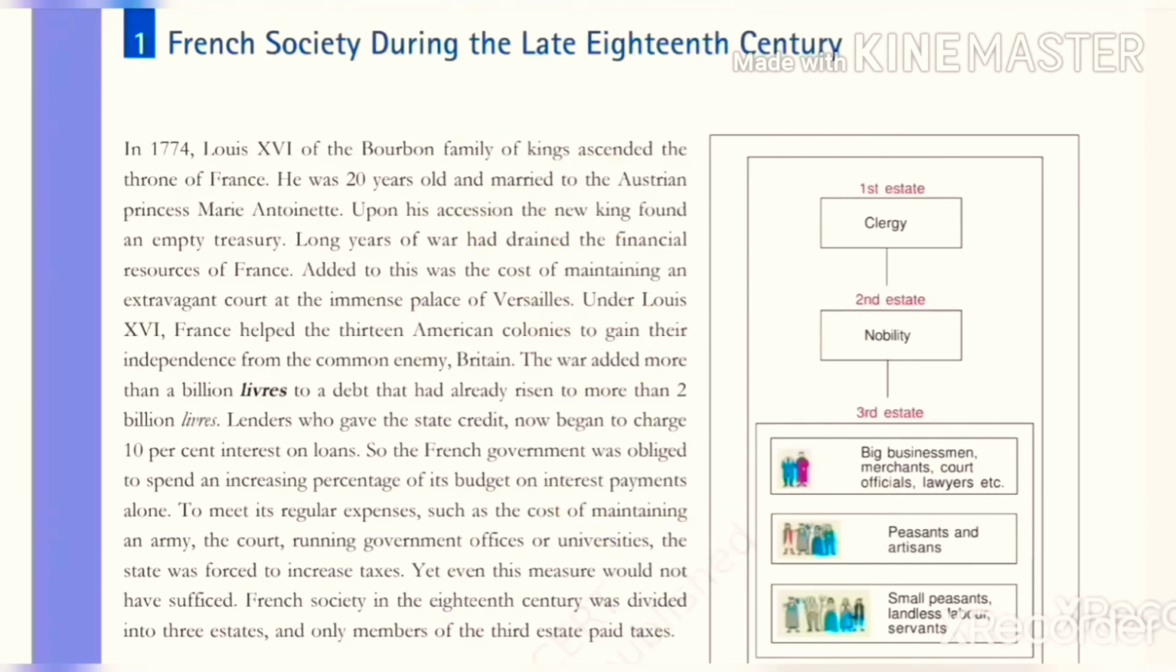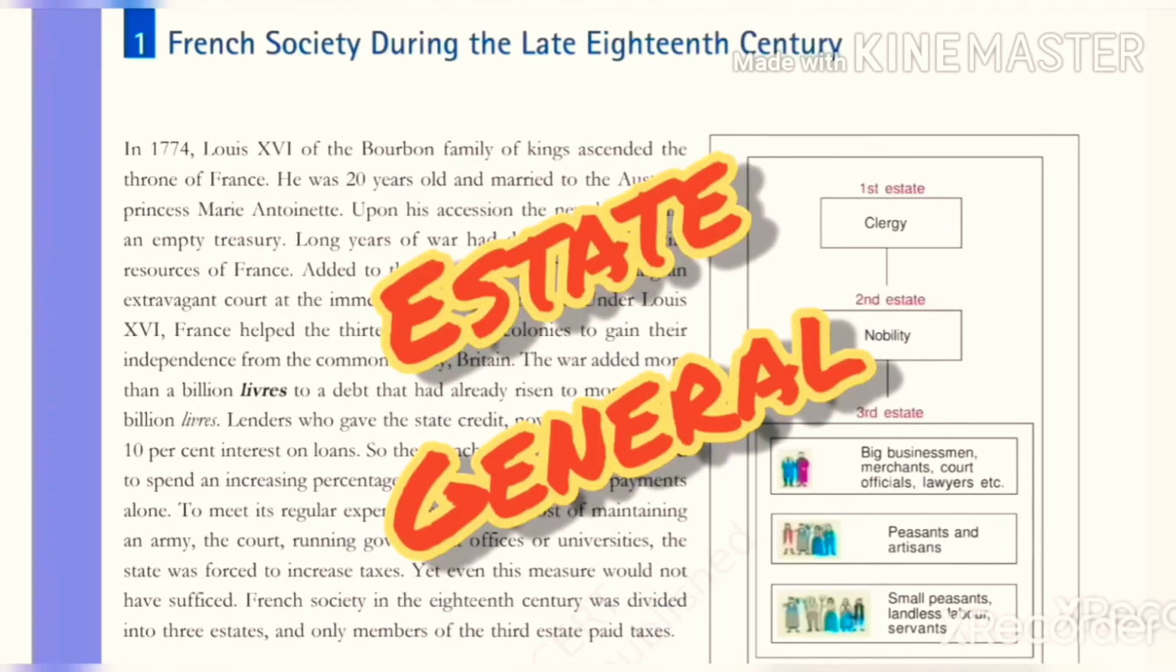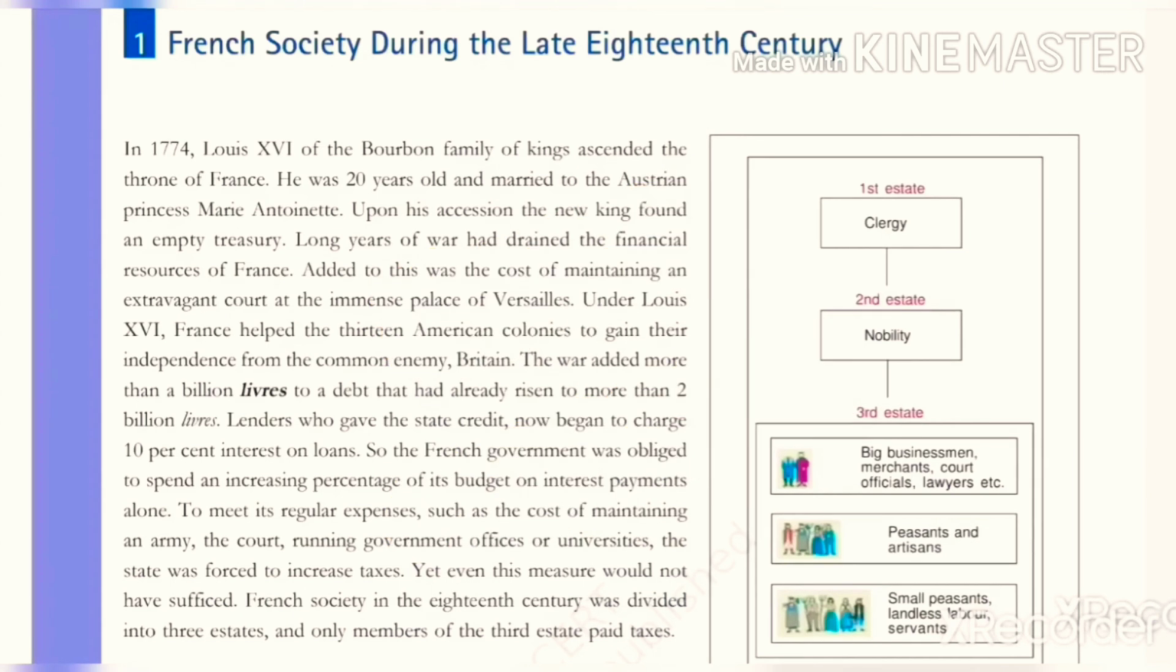Whenever the monarch needed money for the maintenance of the army, the palace or the state, the monarch used to impose new taxes on the third state. Whenever the monarch wanted to impose a new tax proposal, he used to call a meeting of the Estates General, where all the representatives of the three states were present.